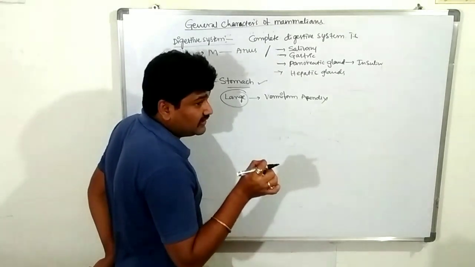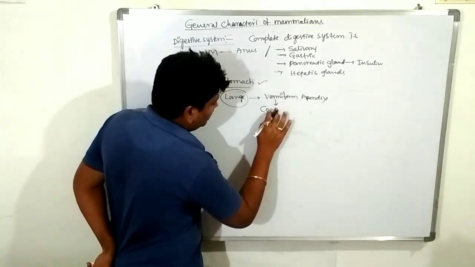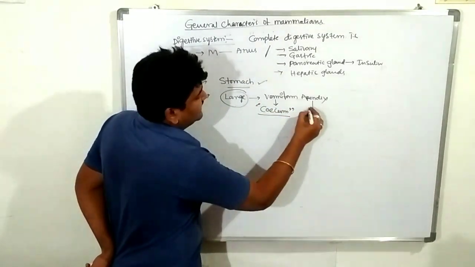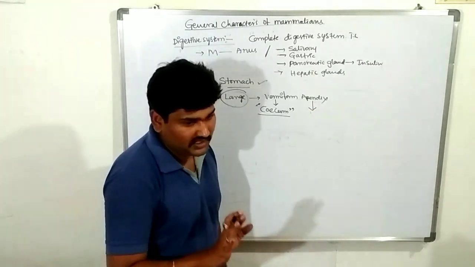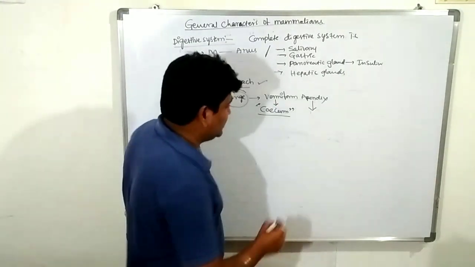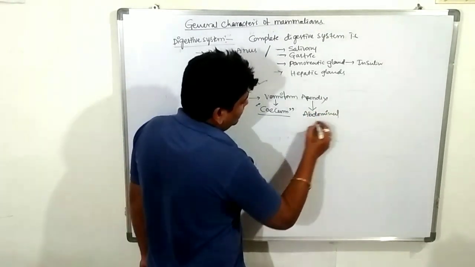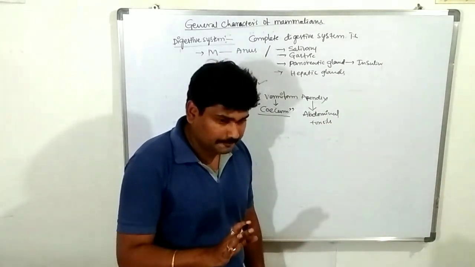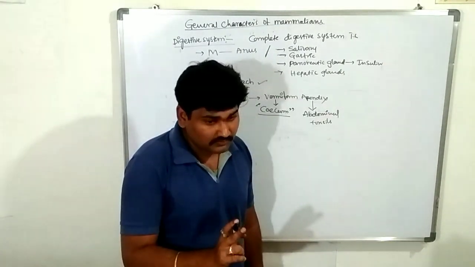In which region? The cecum. It is located in the cecum region. This appendix is commonly known as the abdominal tonsils. So listen carefully, from these characters one question comes in NEET level examinations.